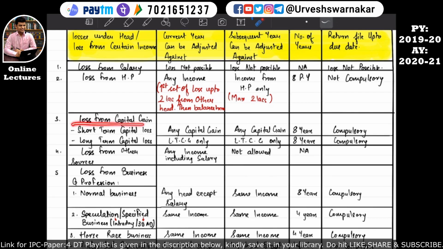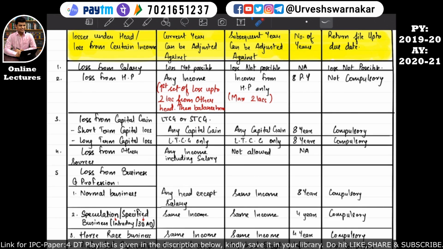If there is a loss from capital gain and that loss is a short term capital loss, then this loss can be set off against any capital gain. That means whether it is a long term capital gain or a short term capital gain. Any capital gain means only two types, long term capital gain or short term capital gain. So I'll just write it over here, LTCG or STCG. This is the acronym for long term capital gain. This is the acronym for short term capital gain. I hope this is quite clear to you all.